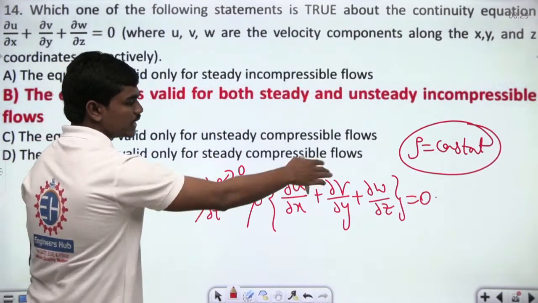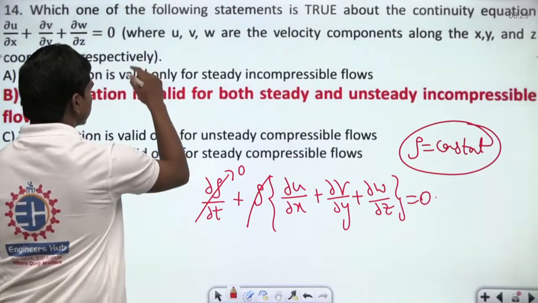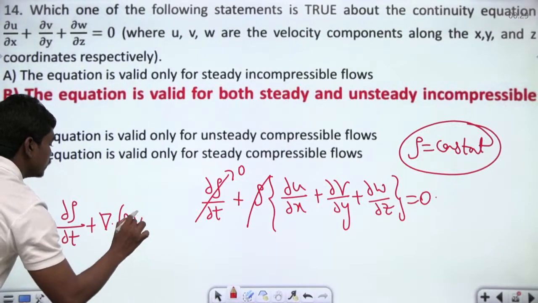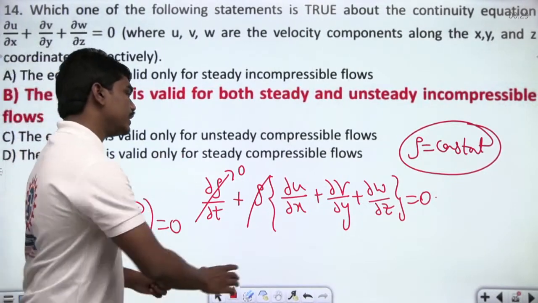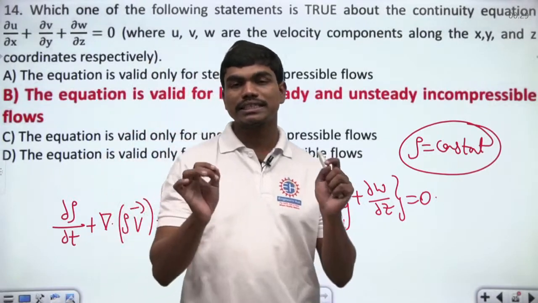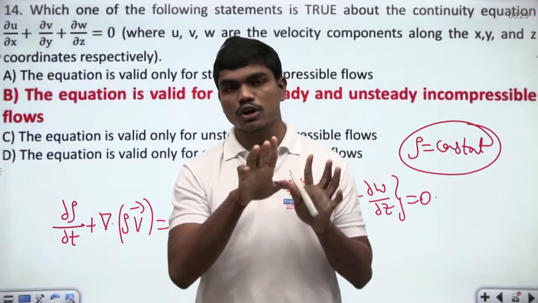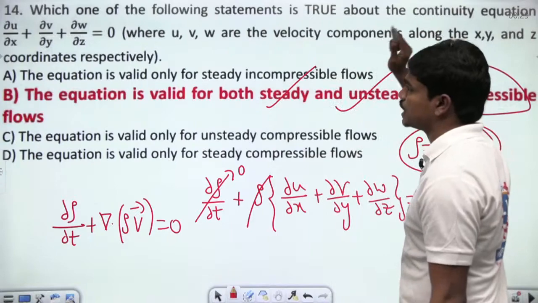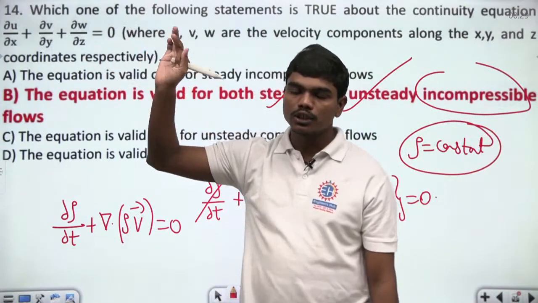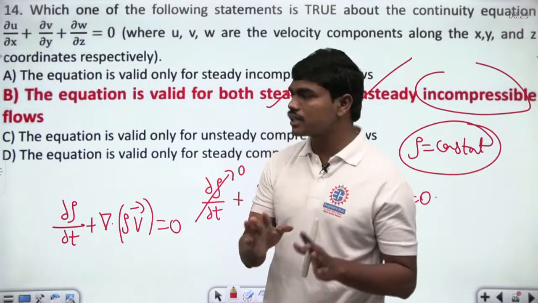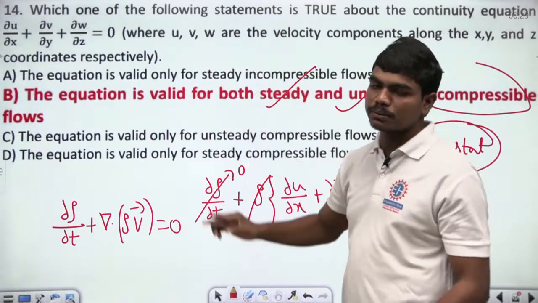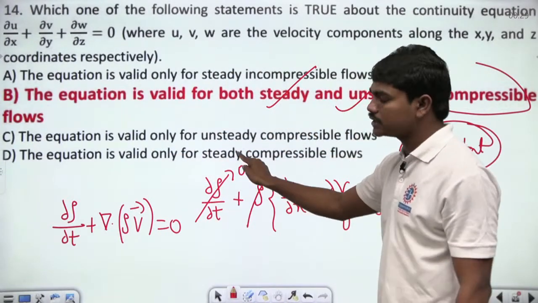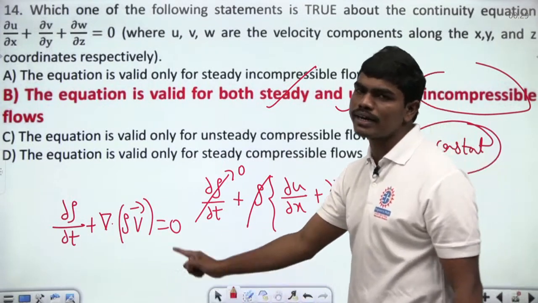And if this is 0, then you can cancel density because the other side is 0 anyhow. So this equation, which is the differential form, dou rho by dou t plus divergence of rho v bar equal to 0, gets reduced to this form. Of course, this happens because of the incompressibleness nature of the fluid, but not because of steadiness effects. Once the flow is incompressible, it doesn't matter whether it is steady or unsteady, your continuity equation always takes this form. Is that clear? So please make a note of this point, because I think many of you might have answered this question as valid only for steady incompressible flows. No, even if the flow is unsteady, because of the incompressible nature of the fluid, this term gets 0. And this is the only term having some time involvement, so that will be 0.